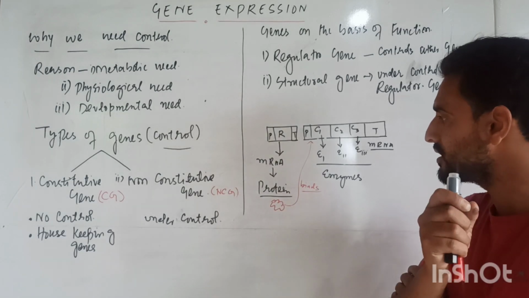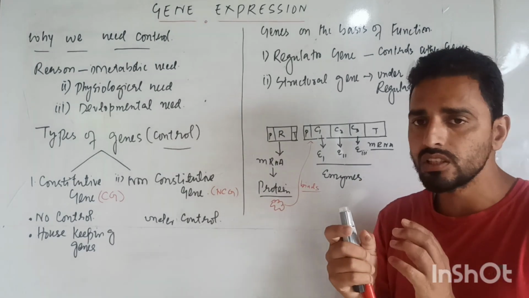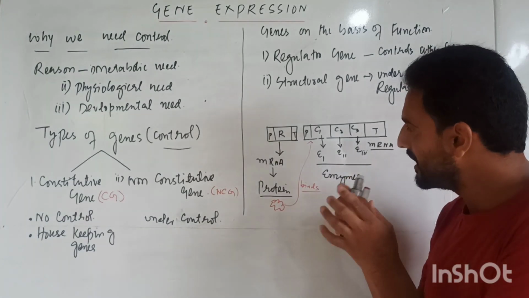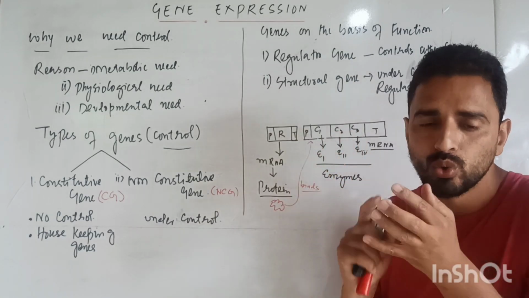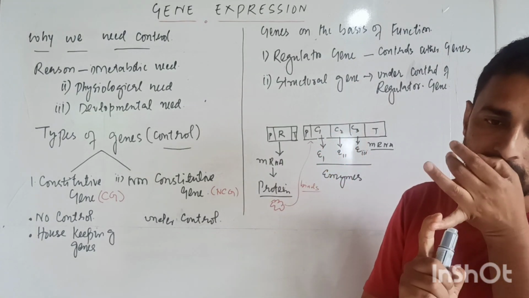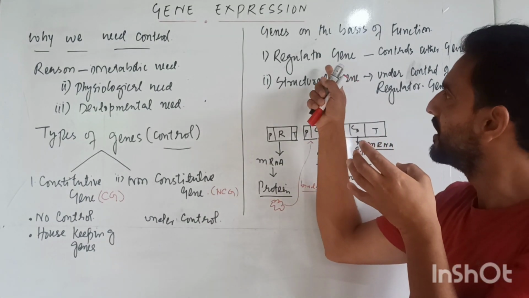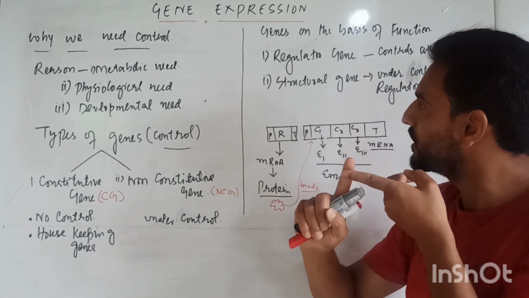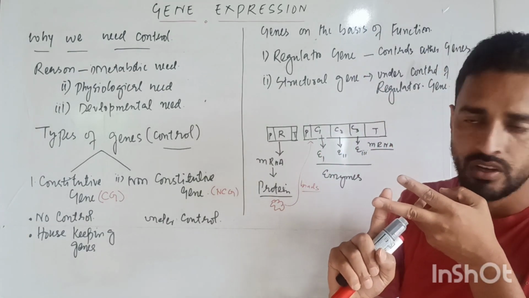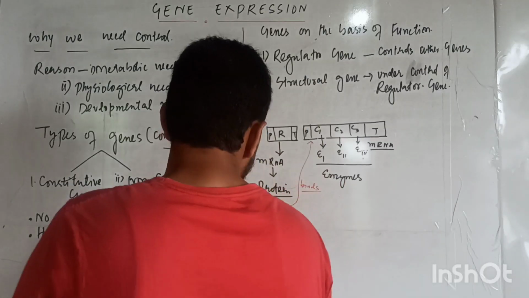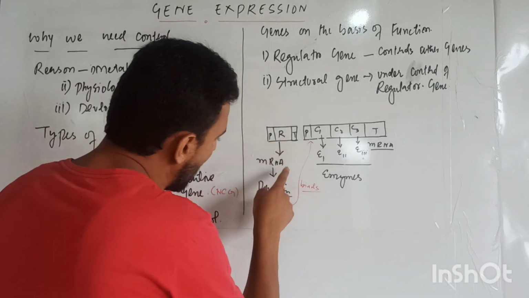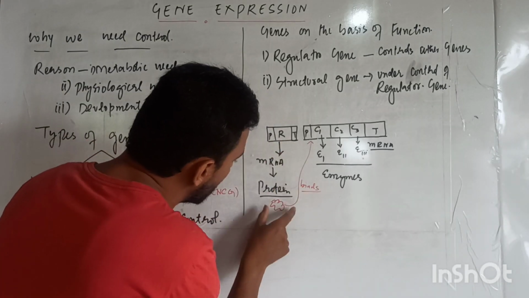Now dear students, we are here to describe two types of genes on the basis of their function, regulatory gene and structural gene. Now, dear students, what about the regulatory gene?